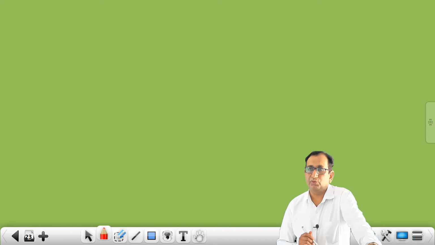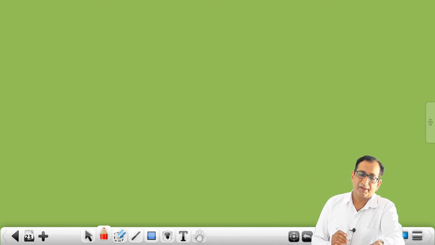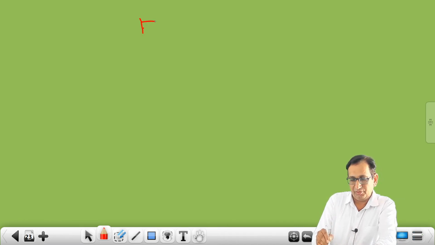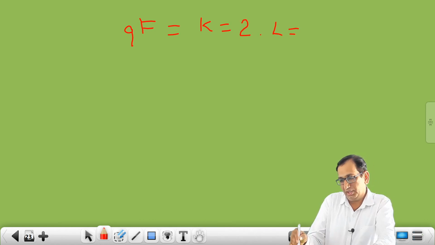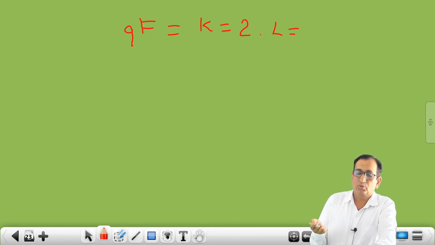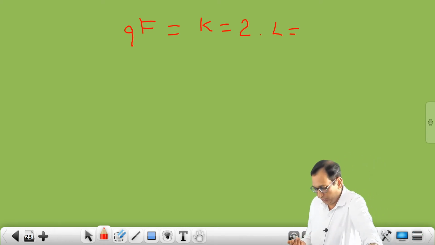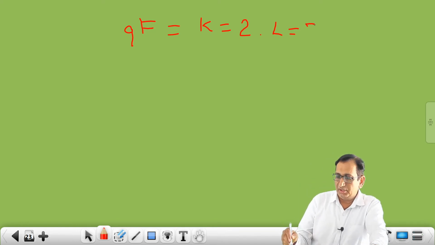So students, up to oxygen completed. Now atomic number 9, that is fluorine. Fluorine 9, symbol F. Electronic configuration is very easy. In K shell 2, and in L shell 2 already is there, then how many more electrons we have to add? 7 more. Then here in L shell 7 will come.